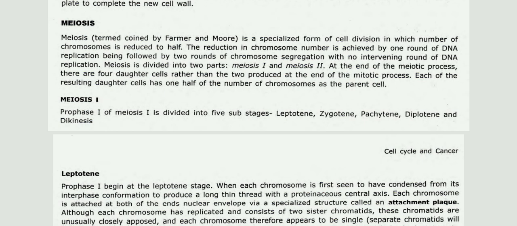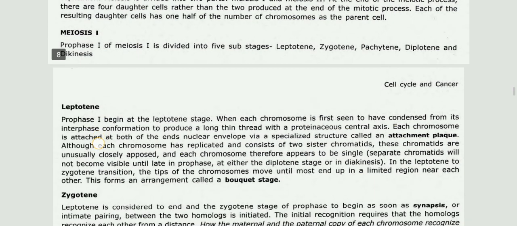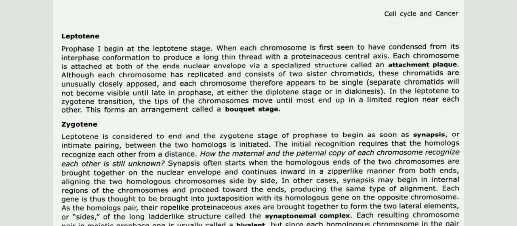Then meiosis 1. Prophase 1 of meiosis 1 is divided into 5 substages: leptotene, zygotene, pachytene, diplotene and diakinesis. So first, the leptotene phase. Prophase 1 begins at the leptotene stage when each chromosome is first seen to have condensed from its interphase conformation to produce a long thin thread with a proteinaceous central axis. Each chromosome is attached at both ends to the nuclear envelope by a specialized structure called the attachment plaque.